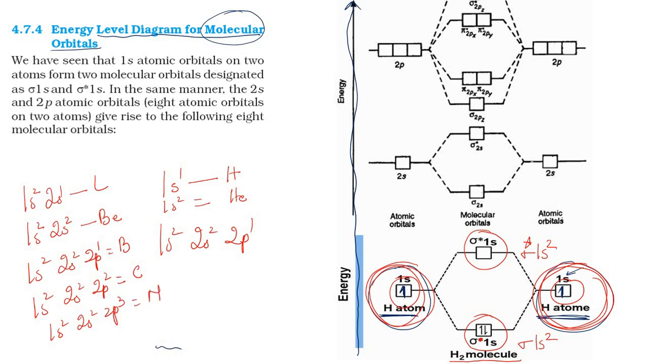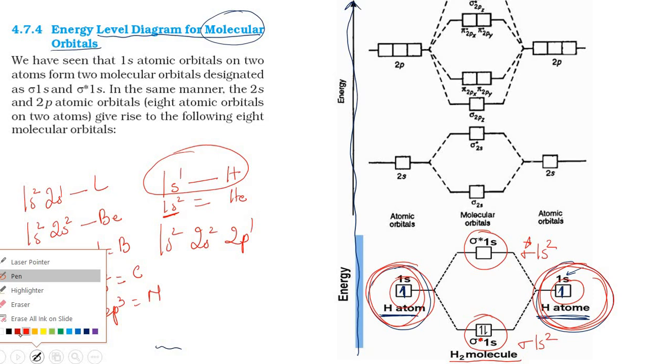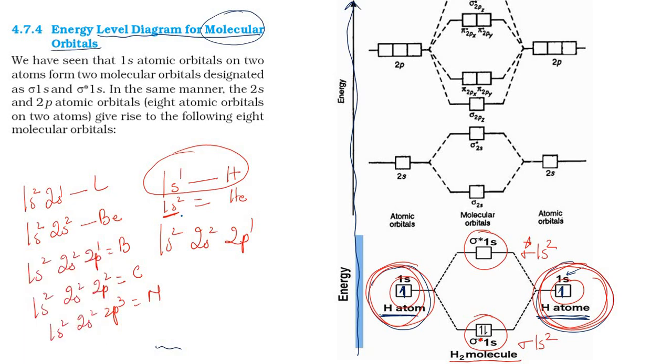Are the concepts clear, students? Now I have just completed hydrogen, the hydrogen molecule that has been formed here. Next comes 1s2. The second electron, I will change the color here so that you will be able to understand. So here another electron is there. Now in the case of the 1s orbital on one side, let me erase this so that it becomes much clearer.